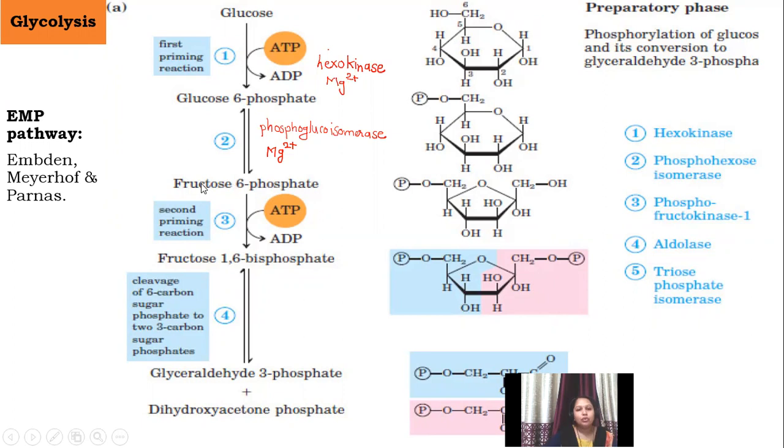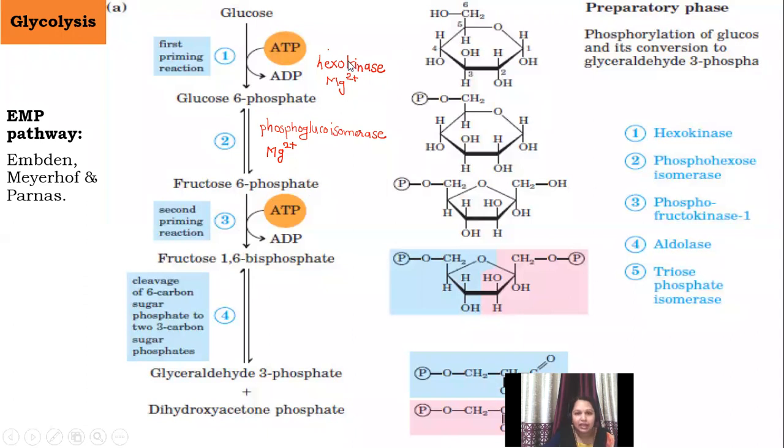Now fructose 6 phosphate to fructose 1,6 bisphosphate, this reaction is taking place. Check again, there is transfer of a phosphate group here onto the fructose. Initially one phosphate group was already there on the sixth carbon atom. Now one more phosphate group is transferred onto the first carbon atom, and as we already discussed in the first step, whenever there is transfer of a phosphate group, which enzyme carries out this activity?